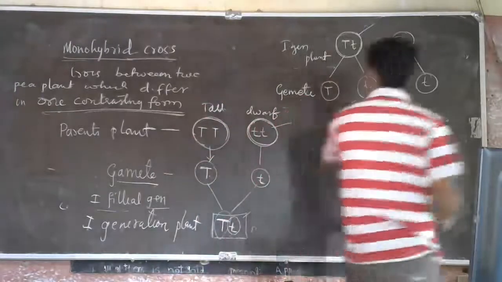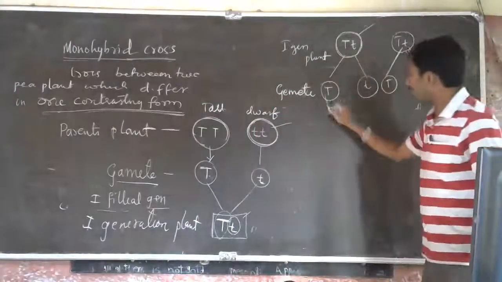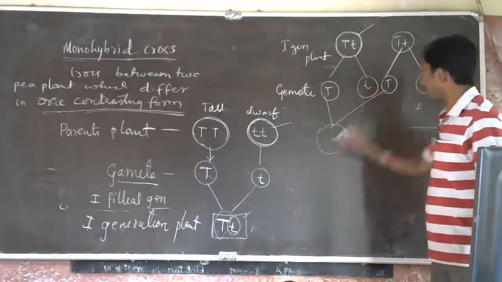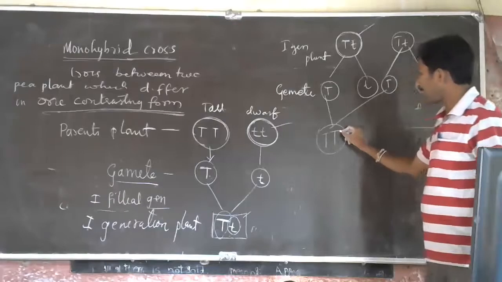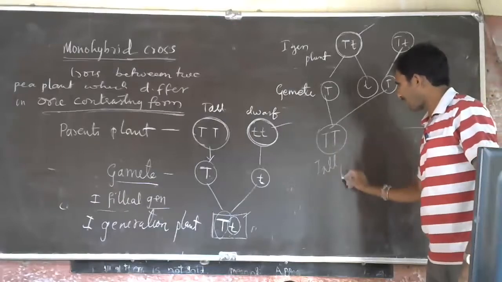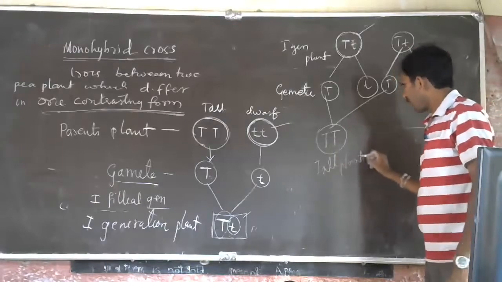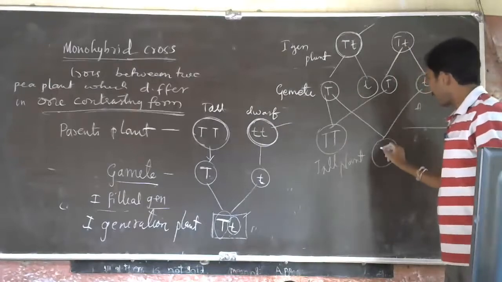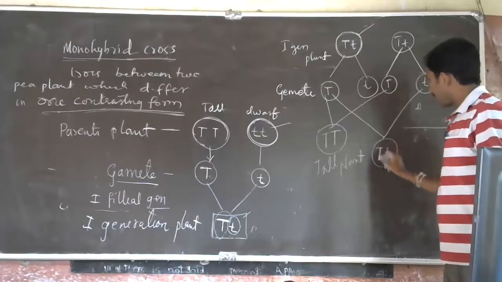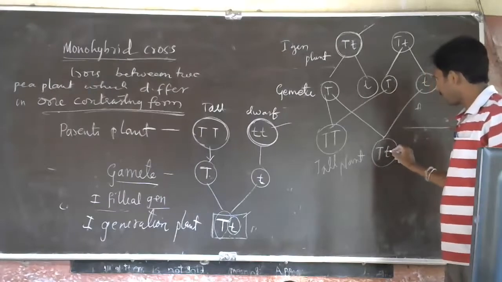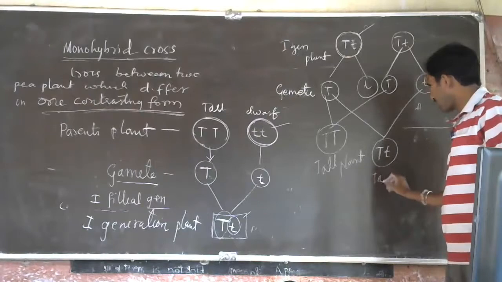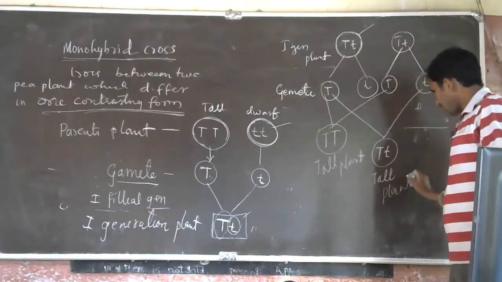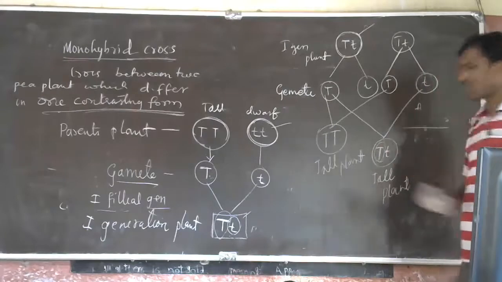Understood? So think that this gamete is fused with this gamete. The plant produces TT, capital T, a tall plant. And if this gamete fuses with this gamete, the plant produces capital T, small t. This is also a tall plant because here there is a dominant gene.